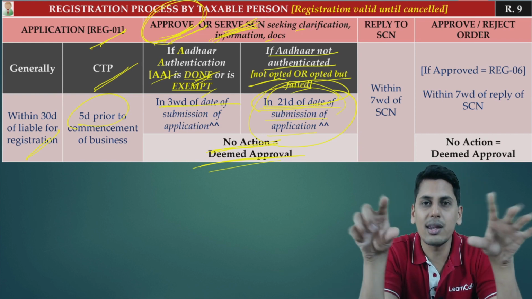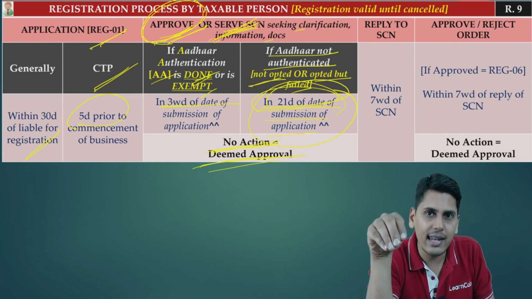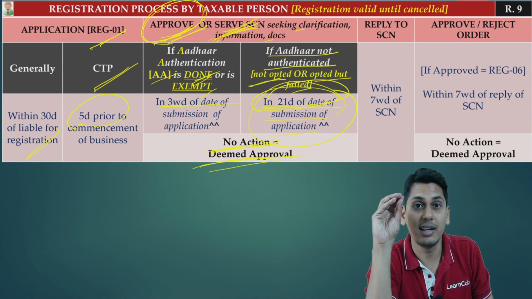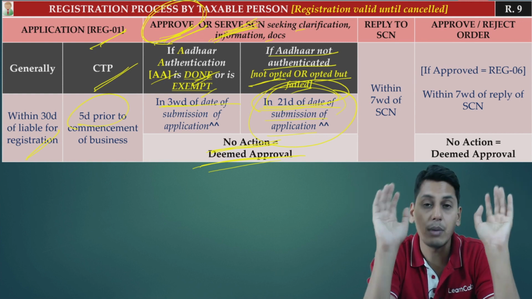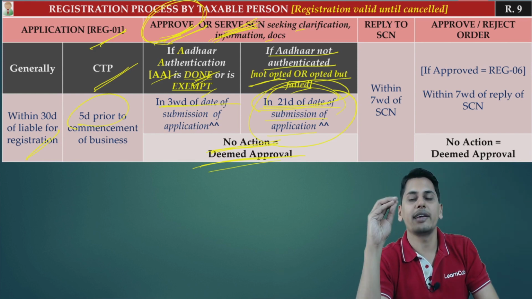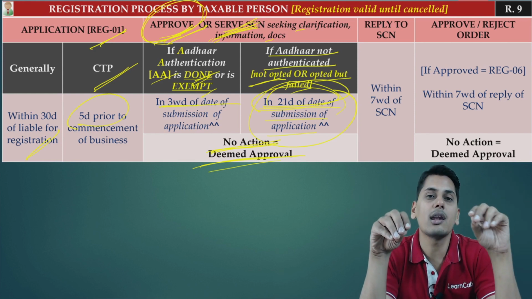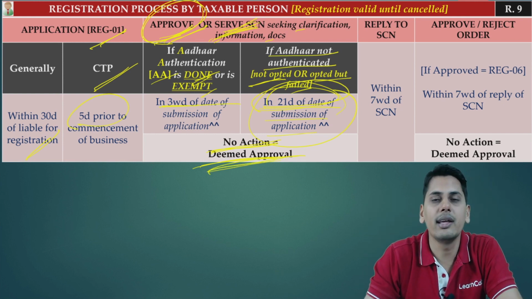Even if you did not follow the last 5 minutes, ignore it, forget it. All that you need to remember is the indirect time limit given to the officer. The indirect time limit given to the officer is 21 days from the date of submission of application. In which cases? Where Aadhaar authentication fails or where Aadhaar authentication is not opted at all. So no action is equal to deemed approval.